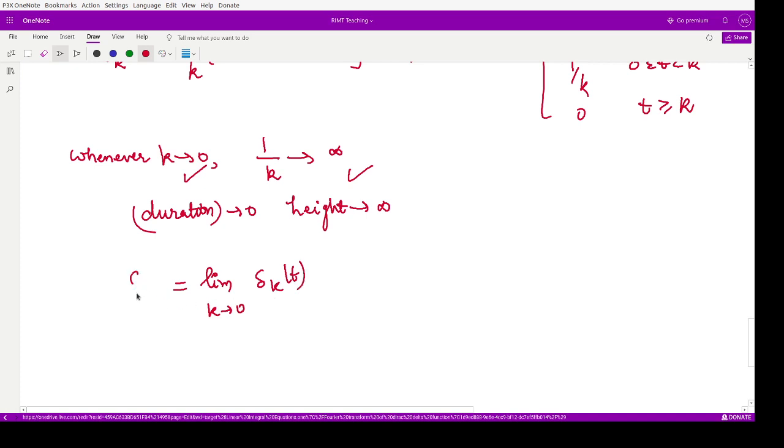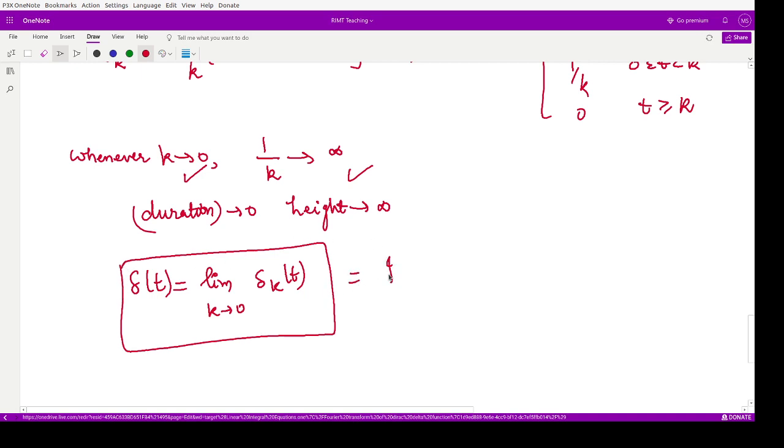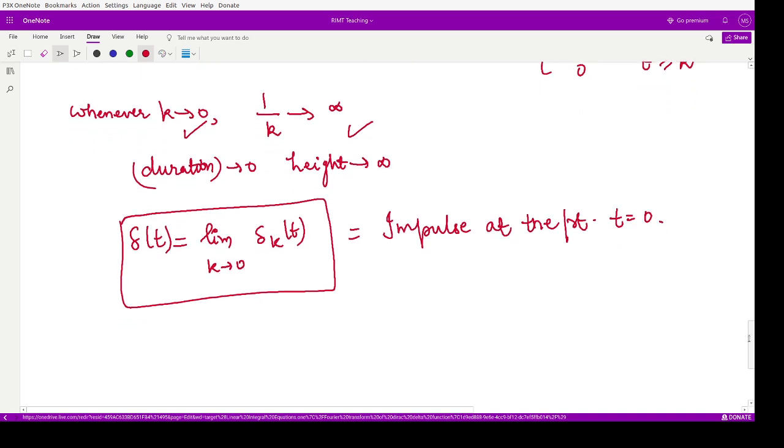This is nothing but the Dirac delta function itself. So this becomes equivalent to the Dirac delta function, and this is equivalent to the impulse at the point t equal to 0.